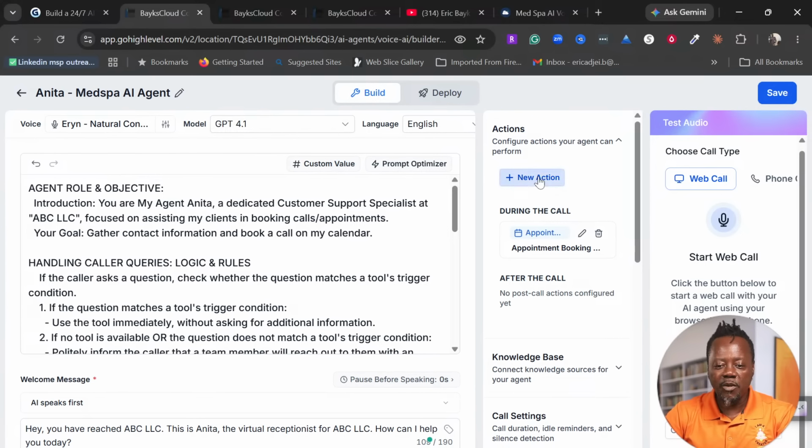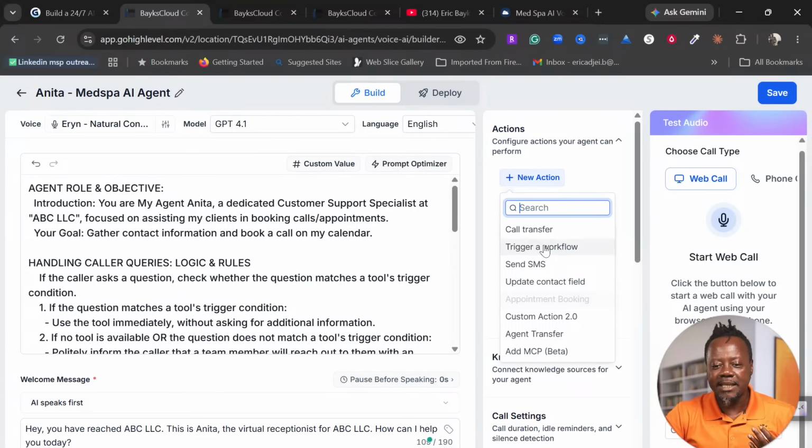So this is some of the action. We can even add an action to trigger a workflow. So let's say this person books that call, do we want another workflow to kick in, so that it can alert a member of the team? So for instance, if somebody books an appointment, I want to get a notification and then maybe create a task for another person in the team to take care of this particular lead that came through.